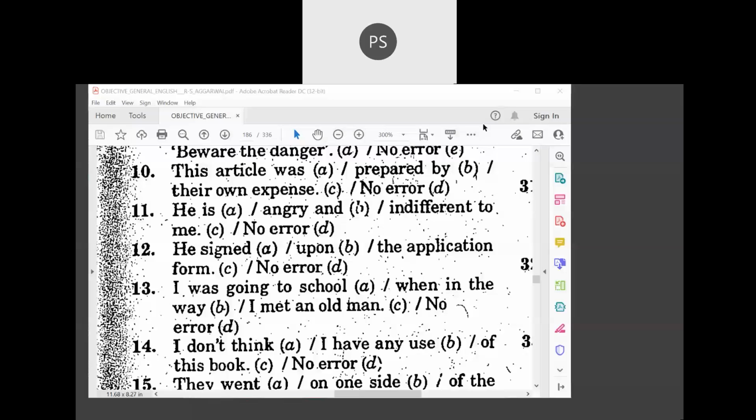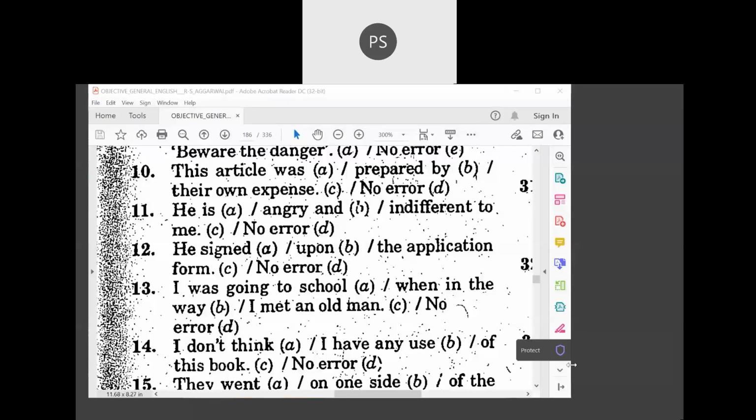See, he signed the application form. There is no need of any preposition there. He signed the application form, right? Upon, actually, we use when there is a movement and all. So it is not right at all. So it has to be he signed the application form. That will be right. Okay. Next, we'll go to the next one now.